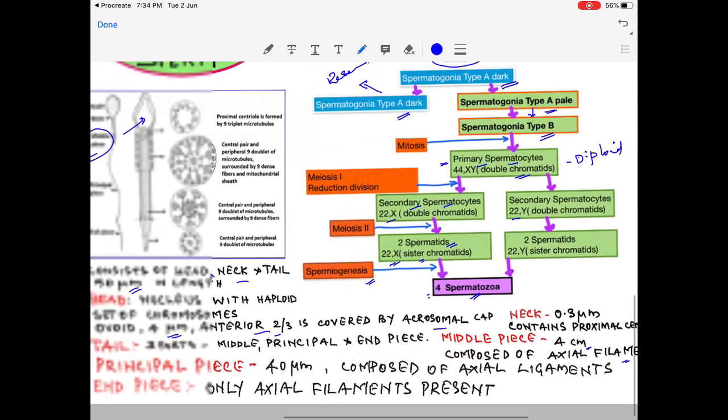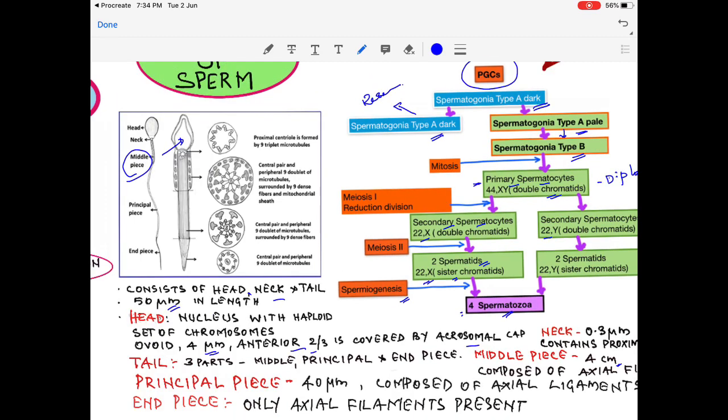Now the principal piece is about 40 microns, and it is composed of axial filaments. The end piece is only having axial filaments. So that is about the structure of a sperm.